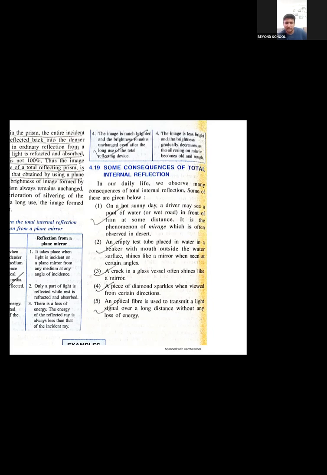The crack in a glass vessel often shines like a mirror. If there is any crack, that also shines like a mirror. That is again total internal reflection. A piece of diamond sparkles when viewed from certain angles. It shines or it sparkles. Then optical fiber is used to transmit light signals over a long distance without any loss of energy.